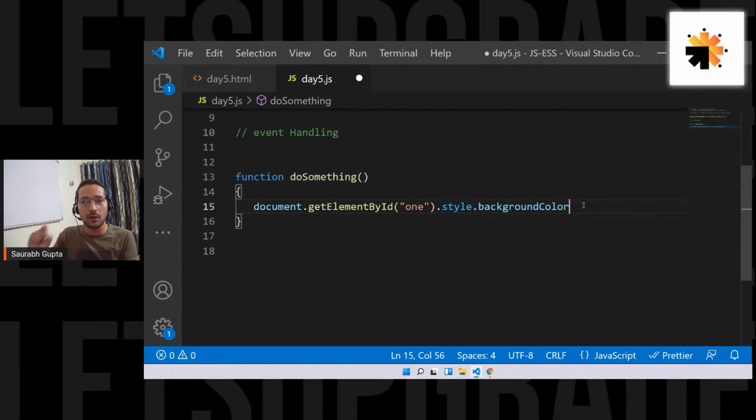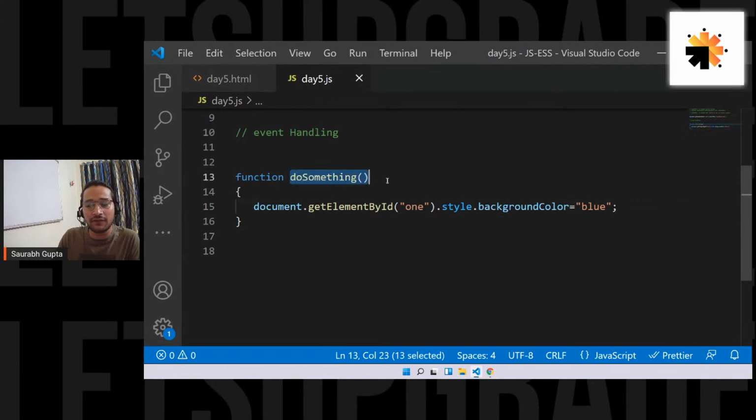So everything will start from lowercase. The property names will start from lowercase, and every new word after that will start with an uppercase like this. So background color equals, let's say, blue. Now what are we doing? If someone calls the do something function, select the document. From that, select the element having ID 1, and inside that, go to its style. That means go to its CSS and change the background color to blue. This is the whole understanding of this line.